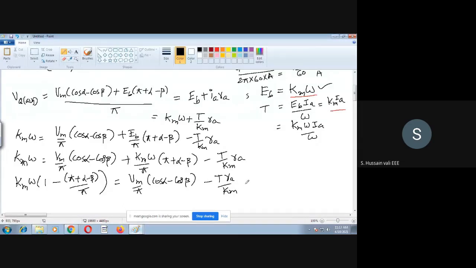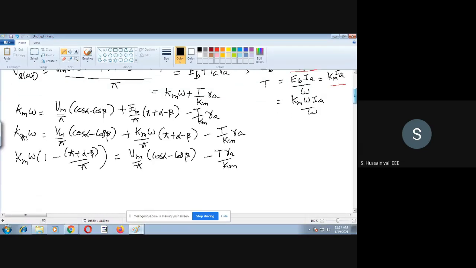Then we still have some simplification here.